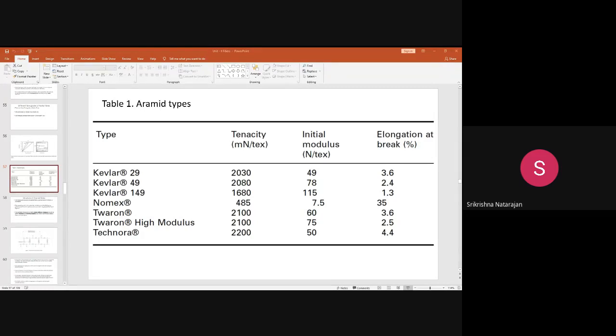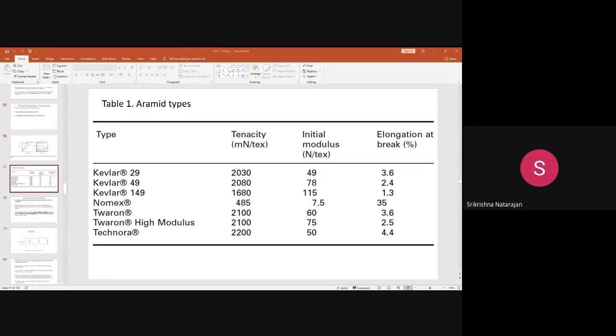And importantly, the drawback with Kevlar fibers is that they are sensitive to ultraviolet light. If you expose it to ultraviolet light, the color may change. It will affect the molecular structure of the Kevlar, so there may be some change in the color and the mechanical properties also.